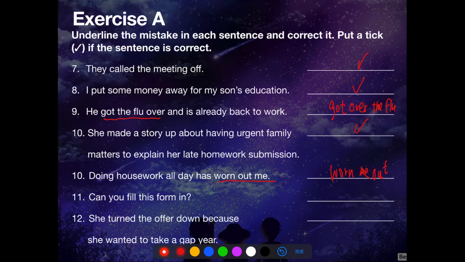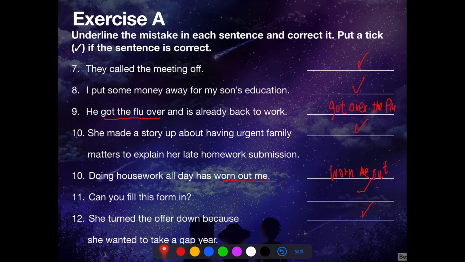Can you fill this form in? This is correct. You can also say, can you fill in this form? She turned the offer down because she wanted to take a gap year. This is correct. Of course, you can also say she turned down the offer because she wanted to take a gap year.